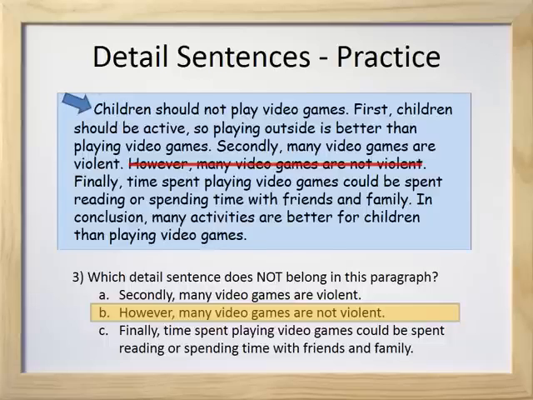Every detail sentence in this paragraph should give reasons that the topic sentence is true. So, they should give reasons that children should not play video games. But sentence B actually gives a reason that it might be okay to play video games. So B doesn't belong. Sentences A and C do give us reasons that children should not play video games. So those sentences do belong in the paragraph.